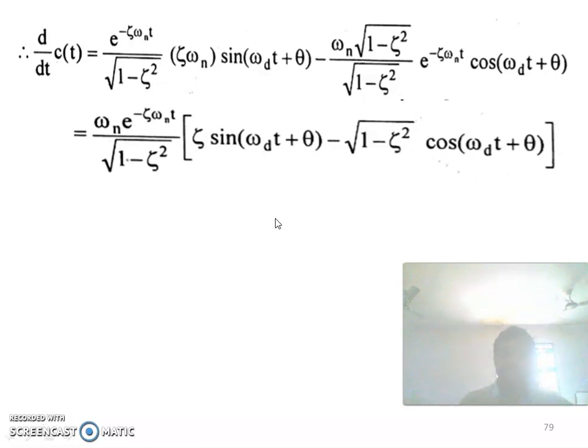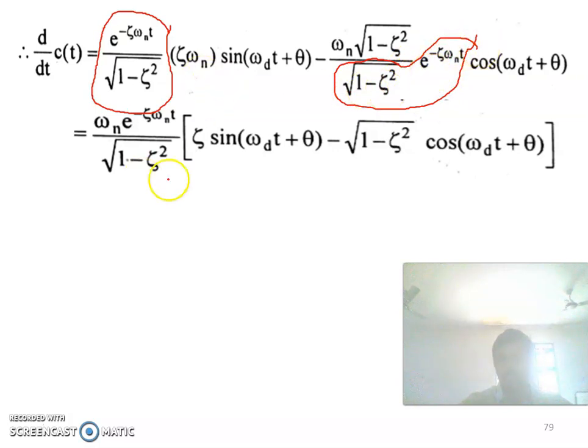Sorry, here we are not cancelling. I will tell it clearly, please listen: we are not cancelling, but here you are having e to the power minus zeta omega n into t, and here also e to the power minus zeta omega n into t into root of 1 minus zeta square. You are taking it common outside. Okay. Similarly, here you are having one omega n, here you are having one omega n. That also you are taking as common.